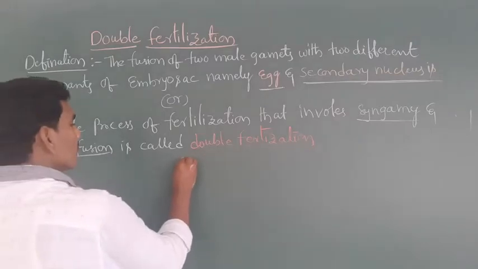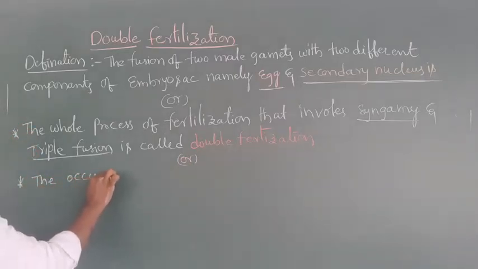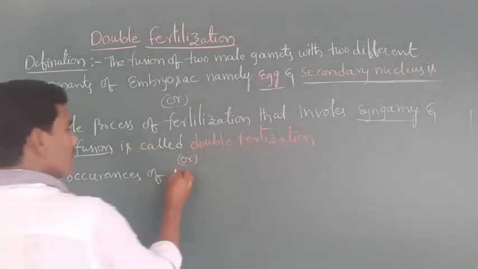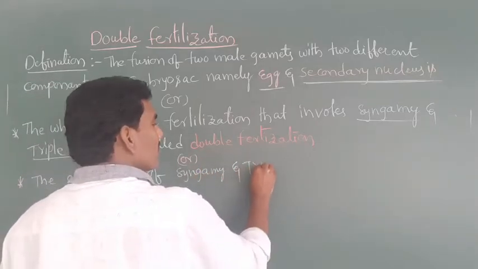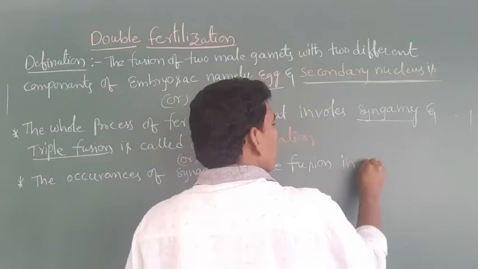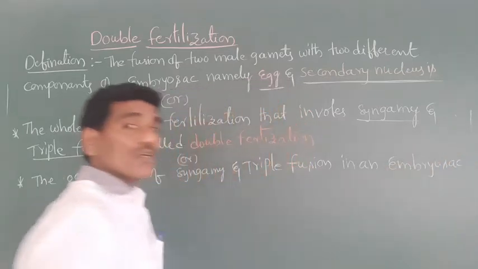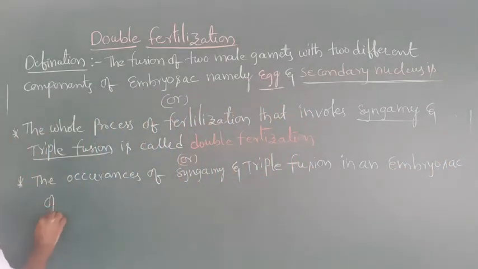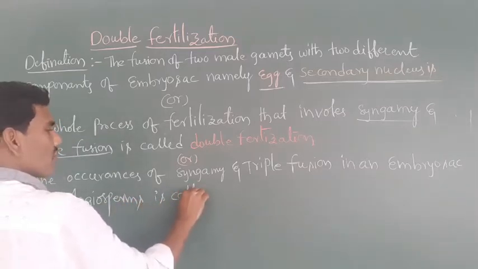One more definition. The occurrence of syngamy and triple fusion in an embryo sac of angiosperms is called double fertilization.